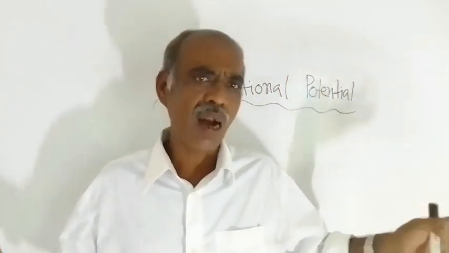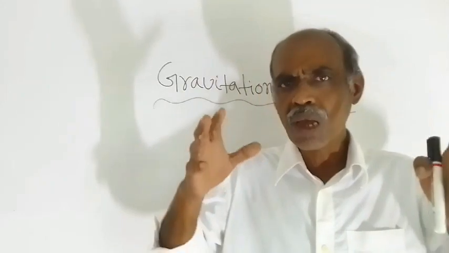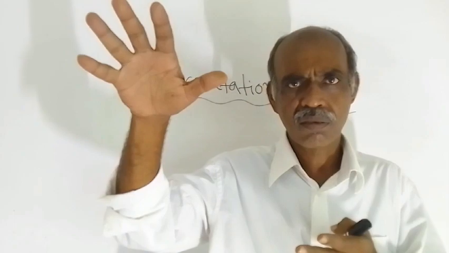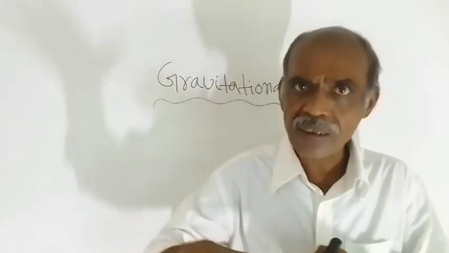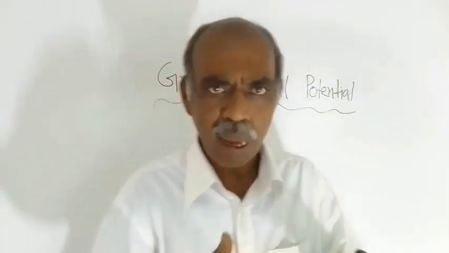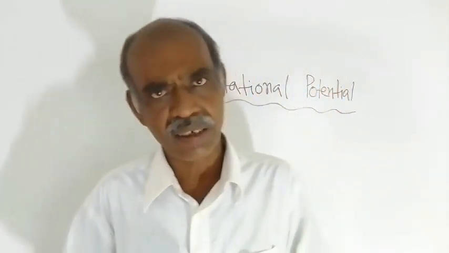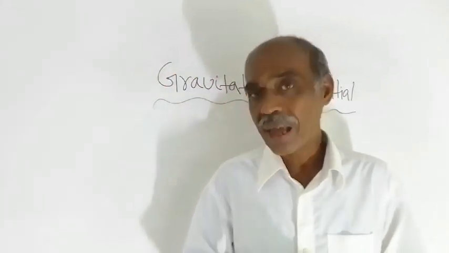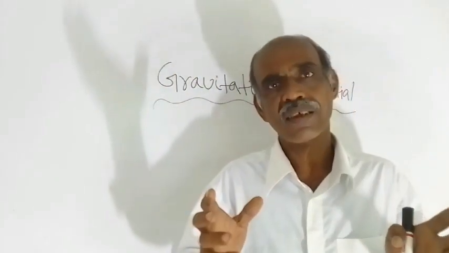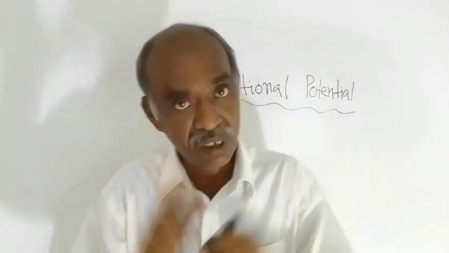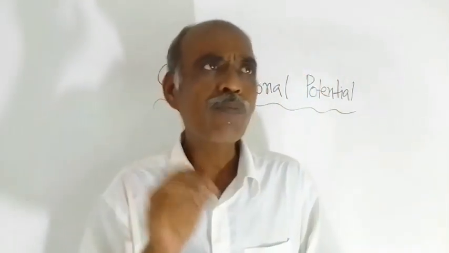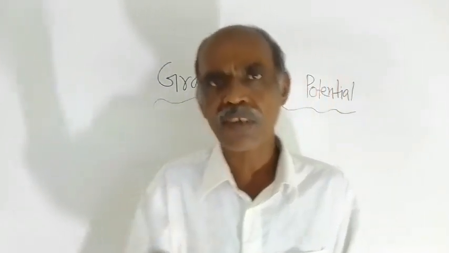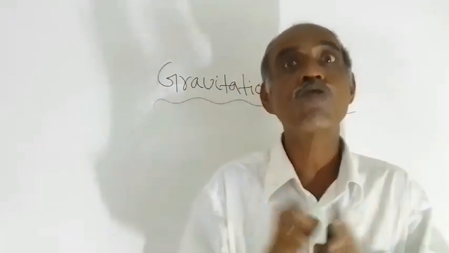If we talk about Earth, as already mentioned, as you go away from Earth, the intensity of the gravitational field will go on decreasing. Mathematically you will not get the gravitational field to be exactly zero somewhere. If you put the intensity of the gravitational field equal to zero, you will get that distance to be infinity.